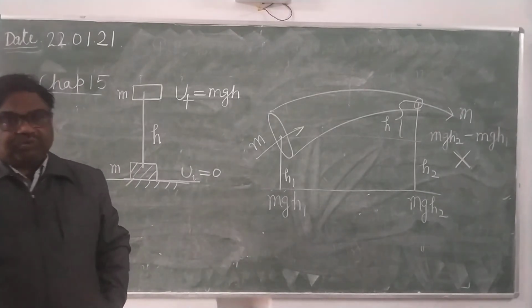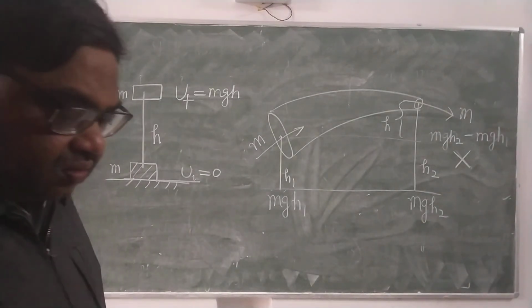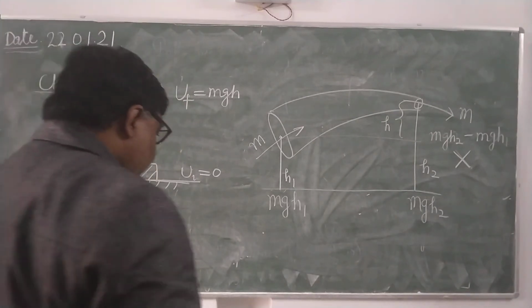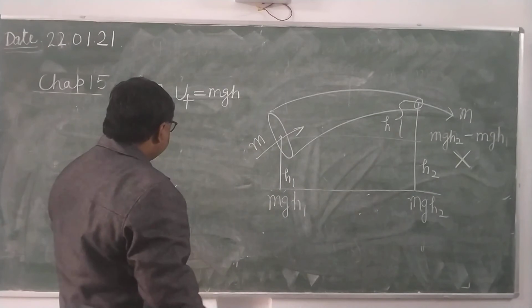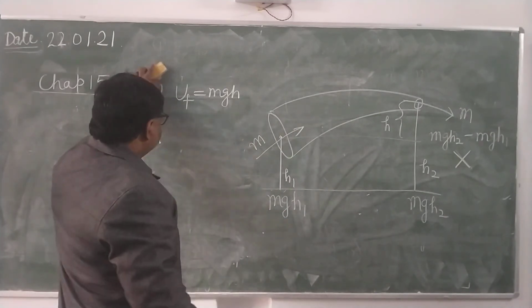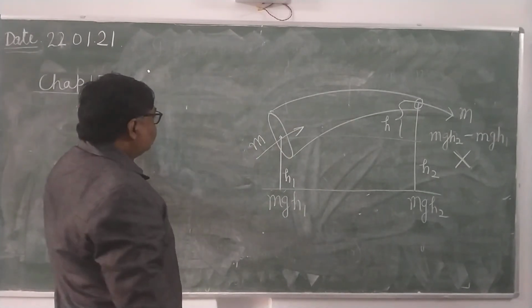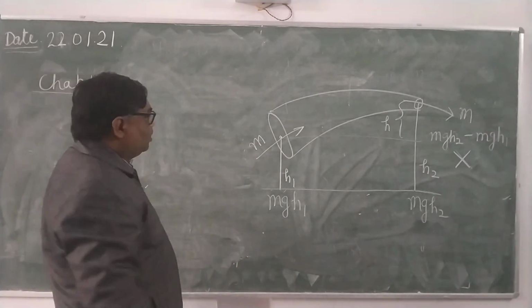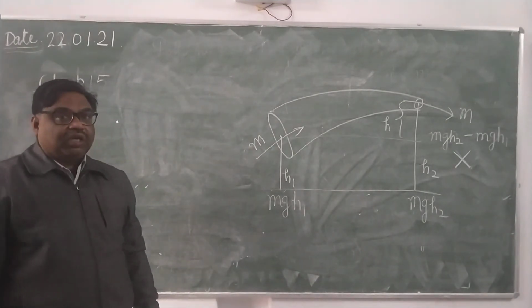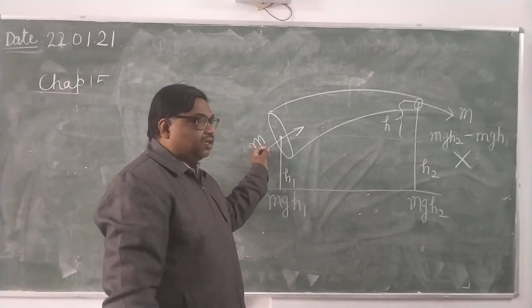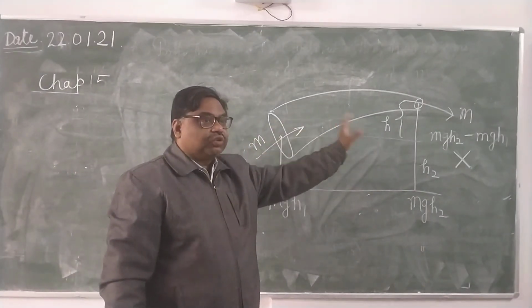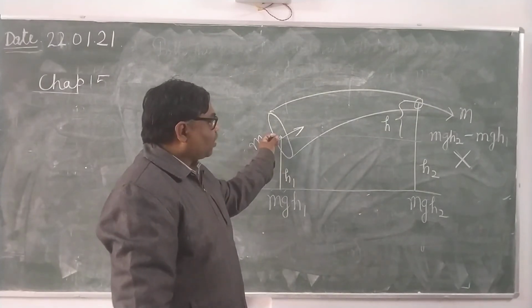Why is it so, who can tell? Because it is a flowing liquid, and in the flowing liquid its velocity will also change in moving from here to here.